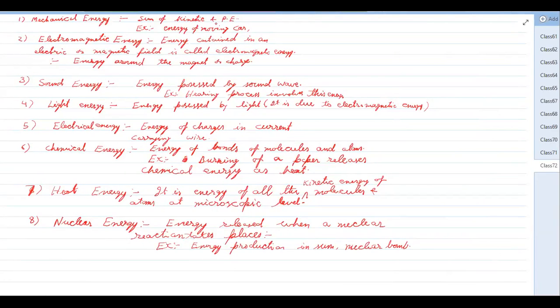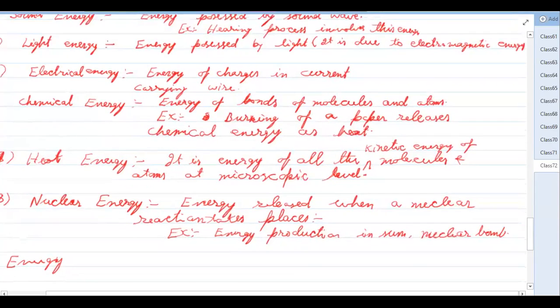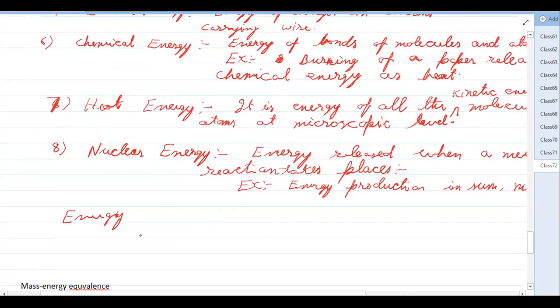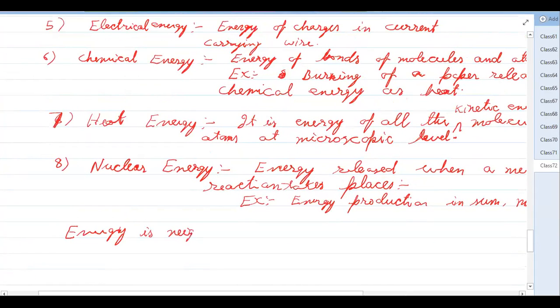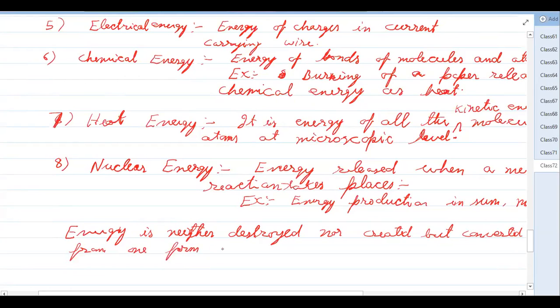So energy is neither destroyed nor created, but converted from one form to another form.